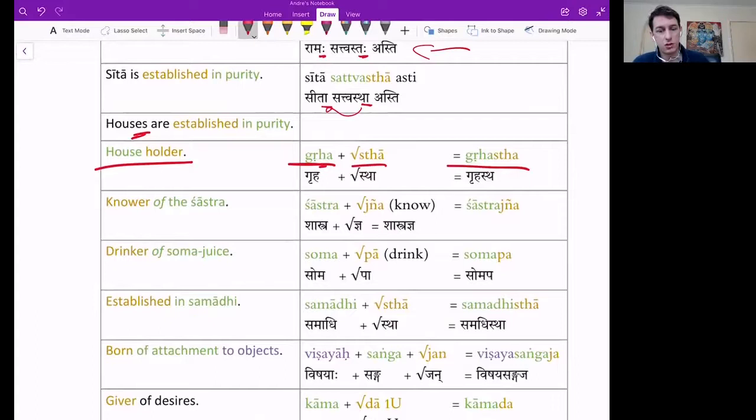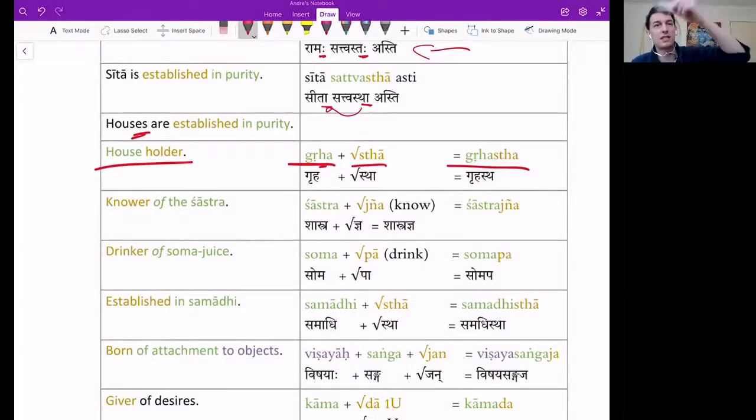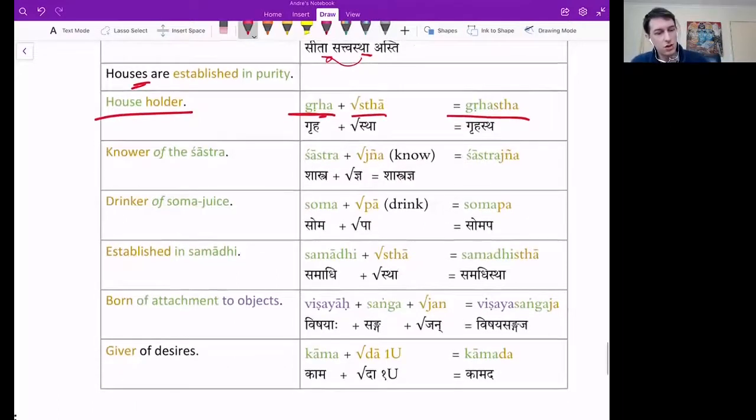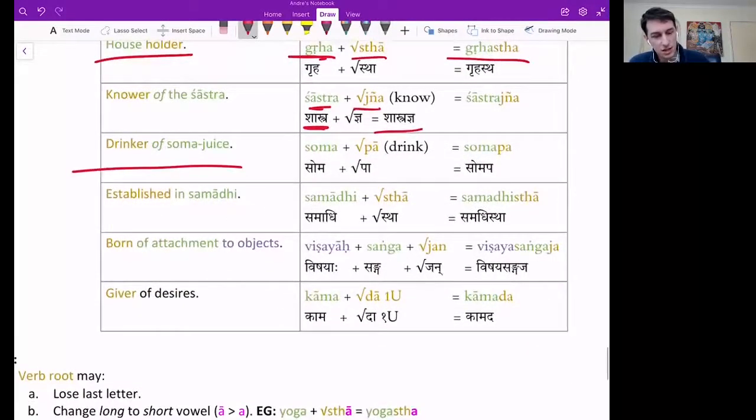Upapada compound, householder. That means one established in the house. Yes. So how did the stha become grahastha? Oh, how do you lose the long A, right? Yeah. Okay, we'll see that at the end. Okay. Knower of the Shastra. Shastrajna. Again, member 1 plus member 2. Simply join it together and you have Shastrajna. So how do you say Rama is the knower of the Shastra? Ramaha shastrajnaha asti. Super.